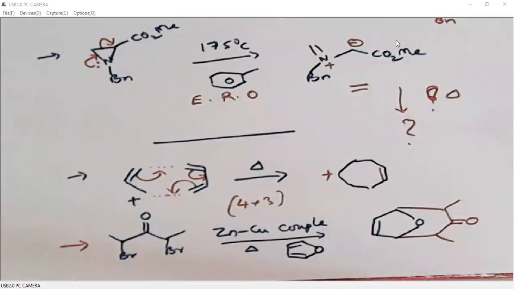Now when we look at this alpha,alpha-dibromocarbonyl, what zinc-copper couple will do is, zinc of course is an electropositive element, so it easily donates 2 electrons. So when it is donating 2 electrons, the carbonyl carbon will take them. Yeah, it is a previous mechanism.